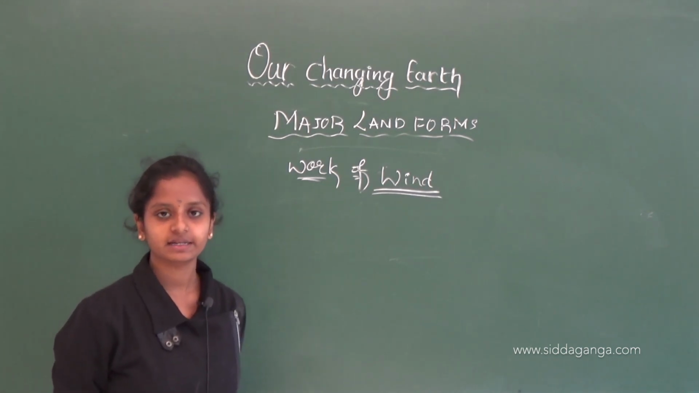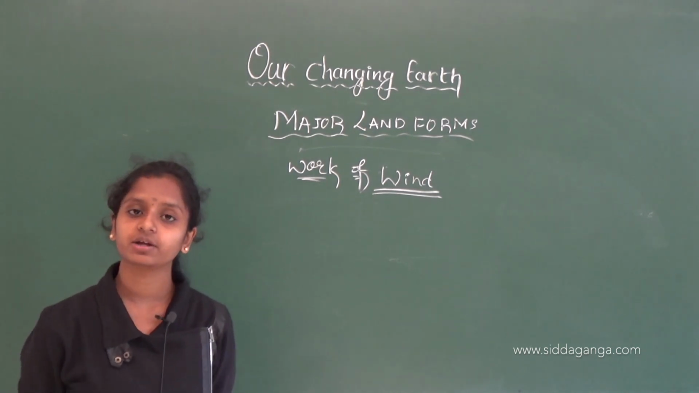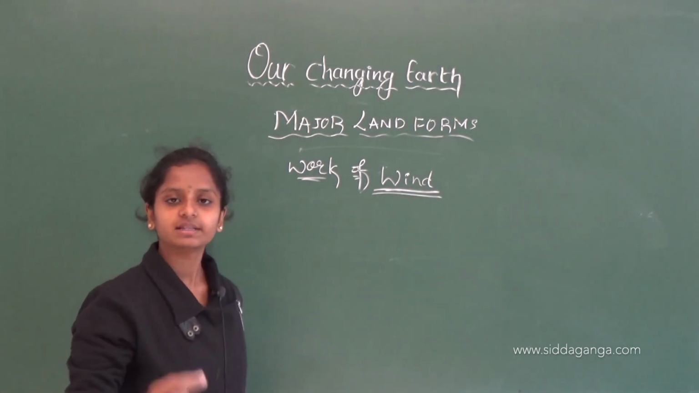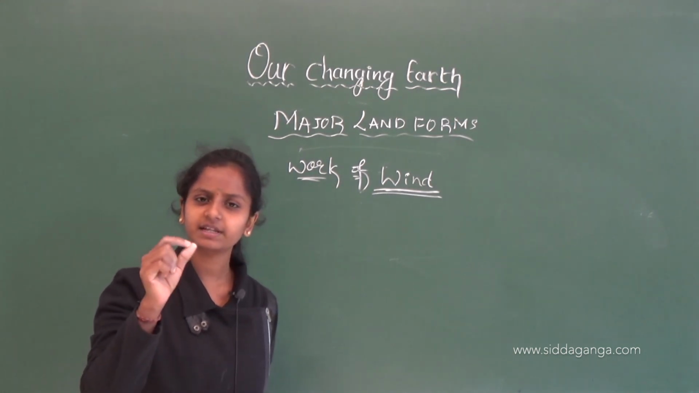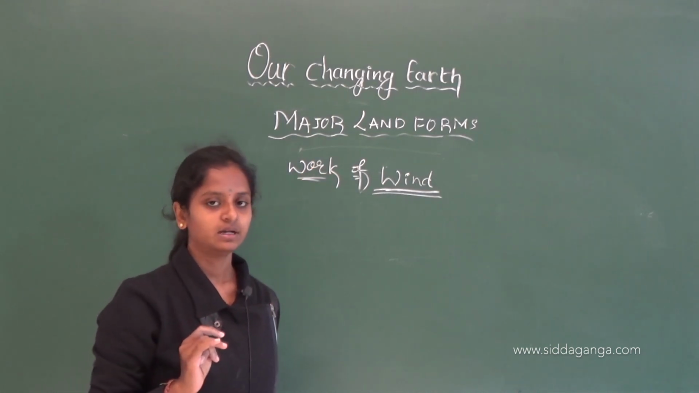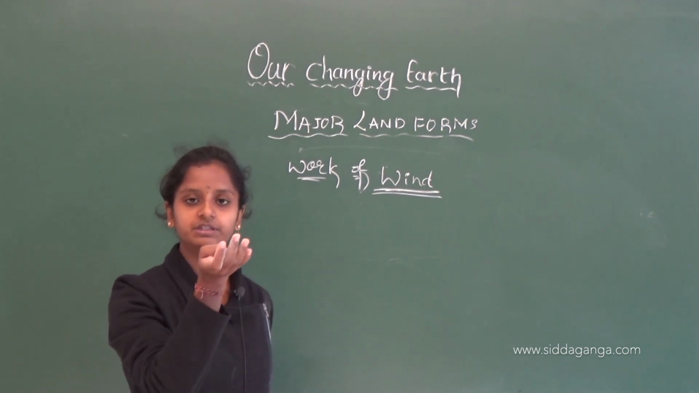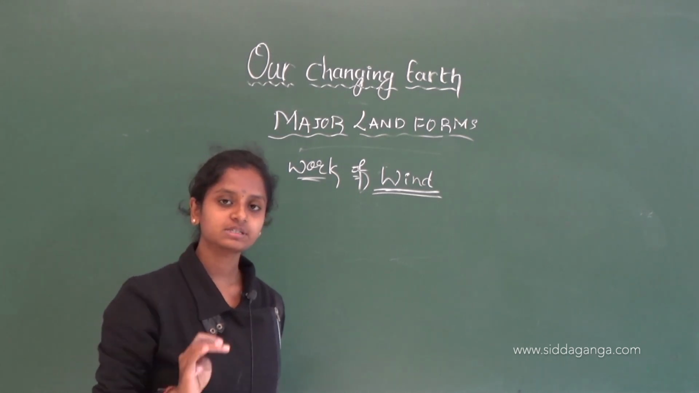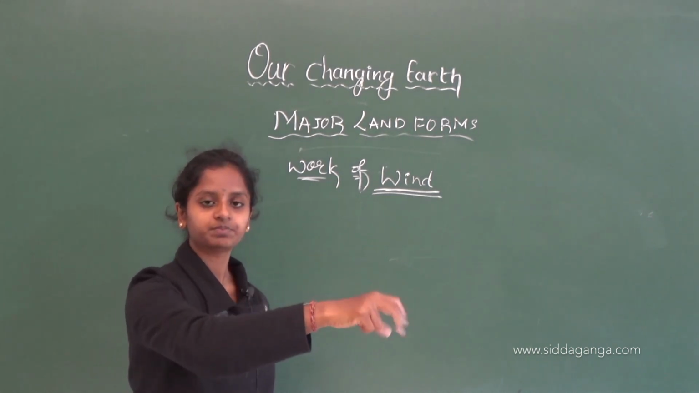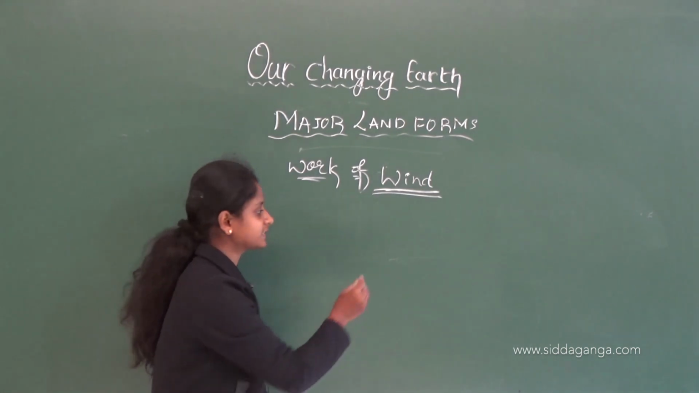So, in those desert areas, the sand which is present will be eroded or transported by the wind, because the sand is very light in weight. So the wind will carry the sand along with it and it will go up. After some time, it will come down and settle. It will drop the sand at some point. This leads to the formation of sand dunes.